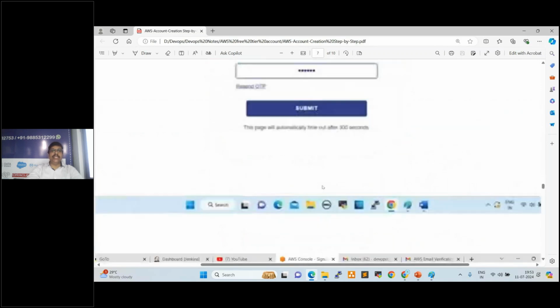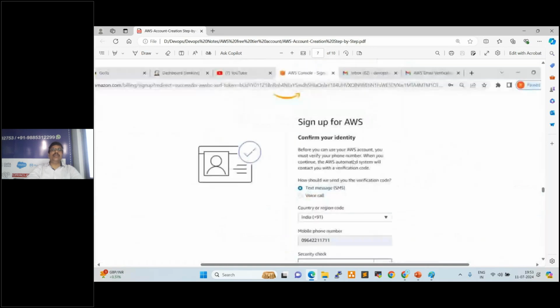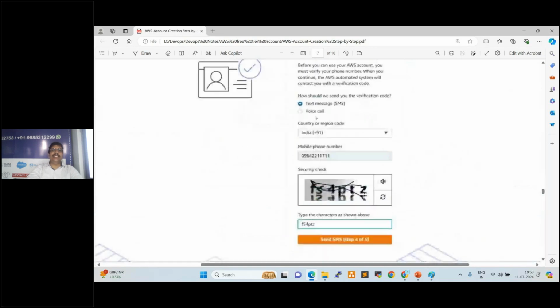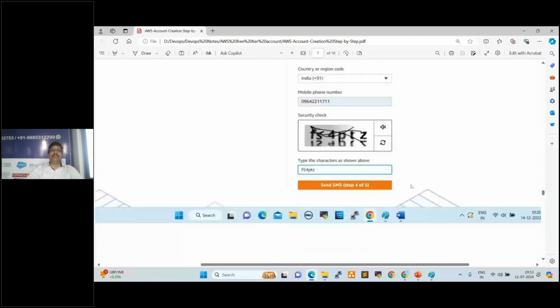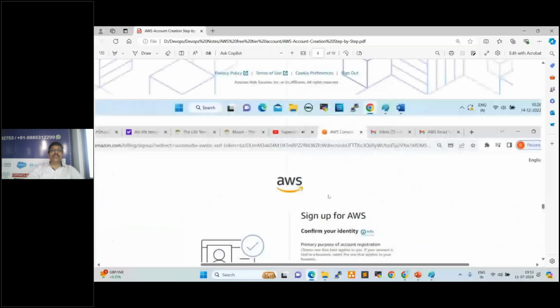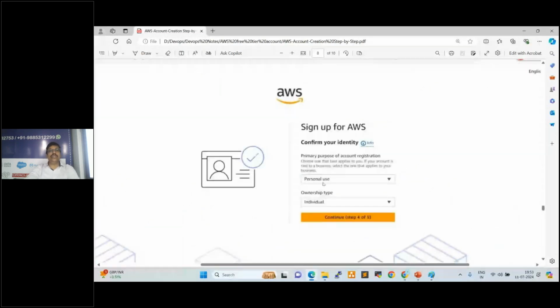Once you submit this, it will ask you to choose text or voice call. Okay. If you choose text, you will get a text message that you need to enter here. This is the captcha. After that, you need to enter the text message. See here, verified code, here we need to enter. Once we enter that, it will ask you to select personal use individual. Don't select business and other. Okay. Personal use individual. Click on continue.